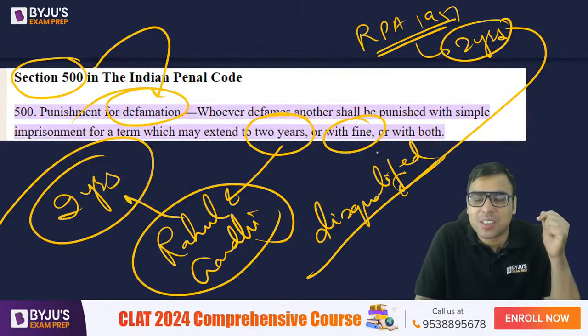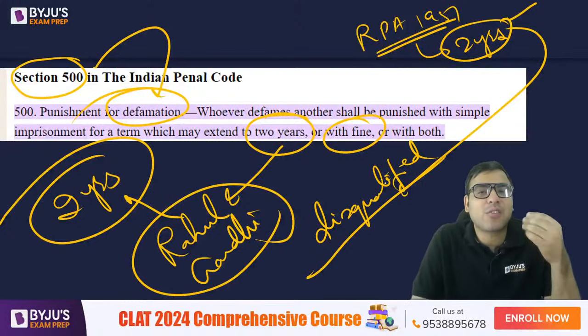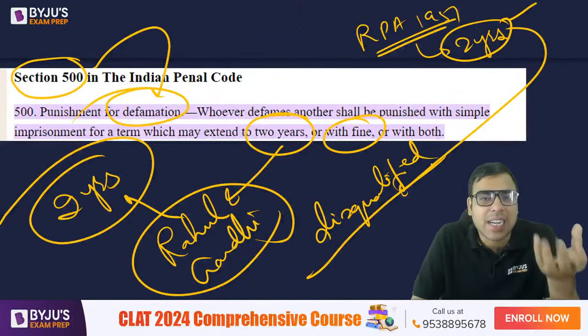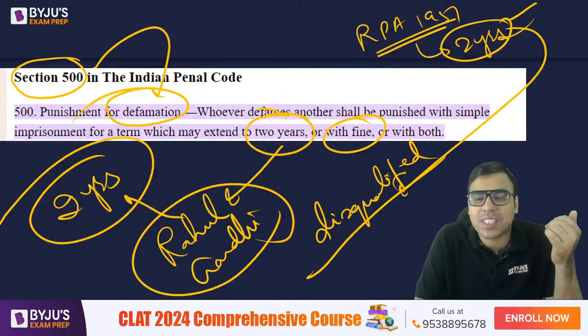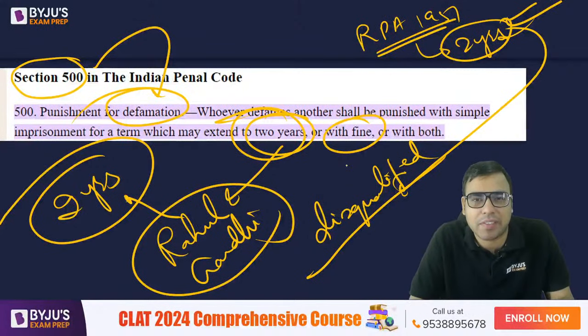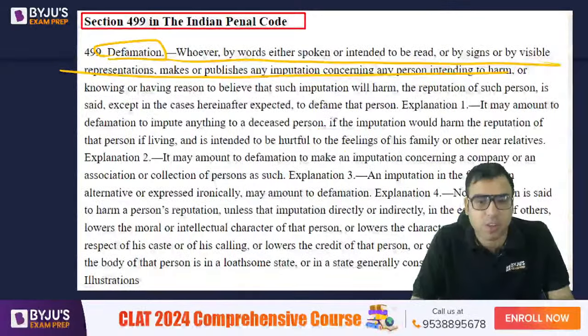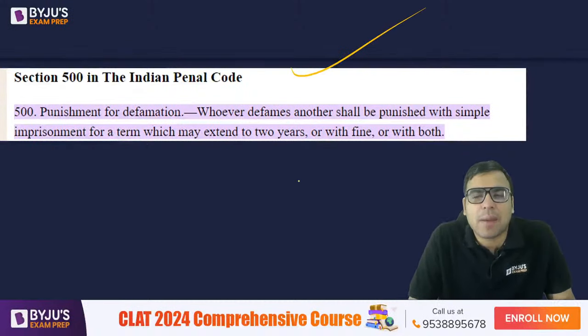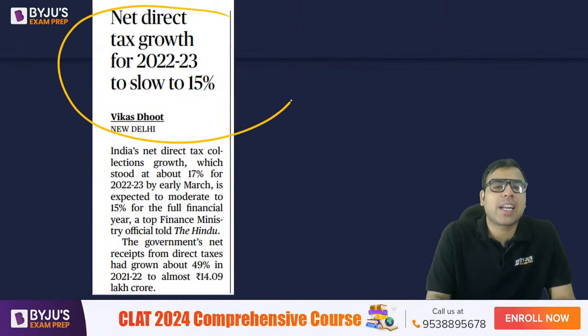So if Rahul Gandhi had got 1 year of jail, he would not have been instantly disqualified. So this is the maximum term, and this is the minimum in the case of the Representation of People's Act disqualification issue. So you must know it. Yes, very good, Tejaswini, Sania, Ansari, Aksa, you all were right. Now we'll be discussing more in the editorial about this Rahul Gandhi case. Let's talk about another article on the first page.